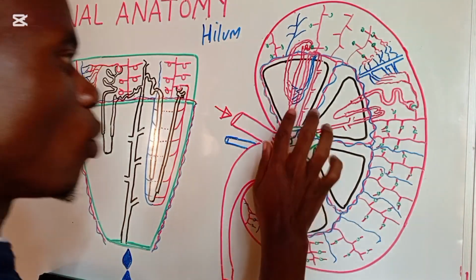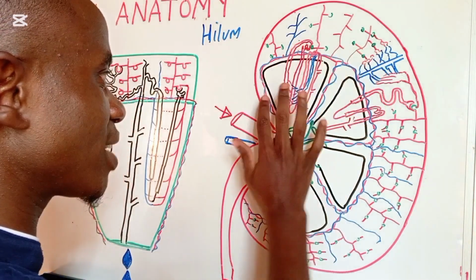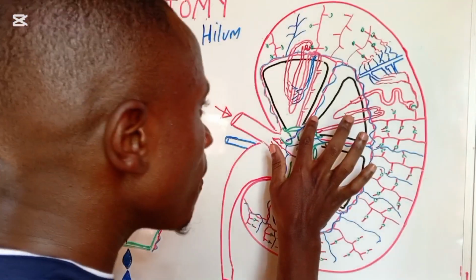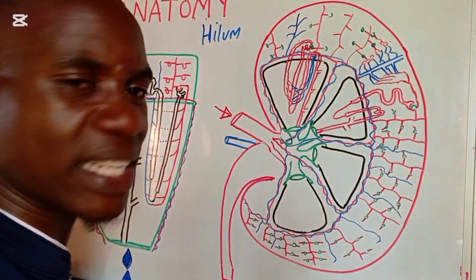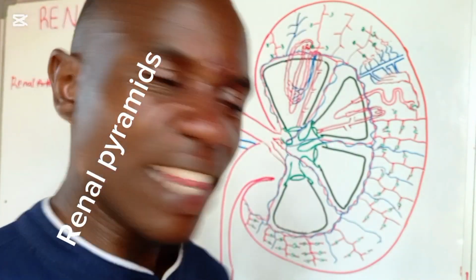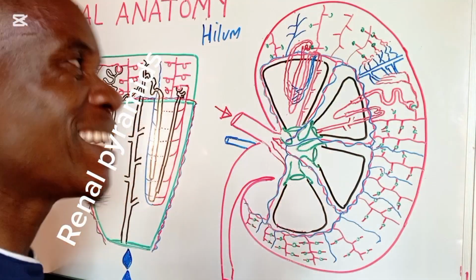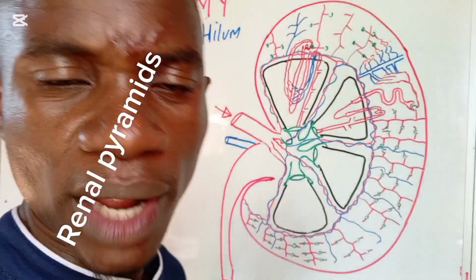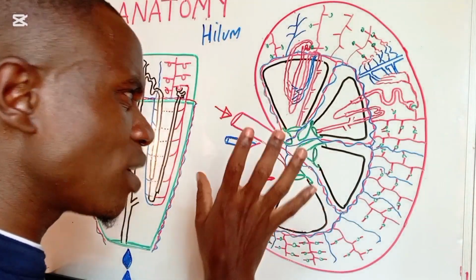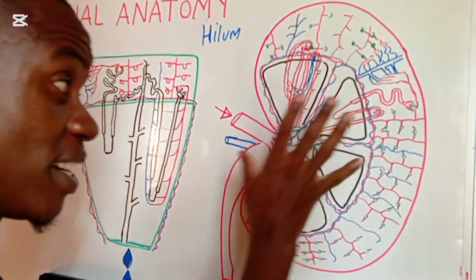Now, when you see these black structures here, which are located in the medulla, these pyramidal-shaped structures, they call those the renal pyramids. In other words, the renal pyramids are the pyramidal-shaped structures within the medulla. So now we are going to be focusing on those, and we're also going to be seeing how blood is passing through these different structures.